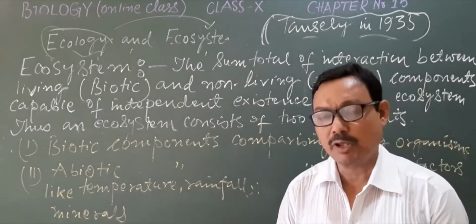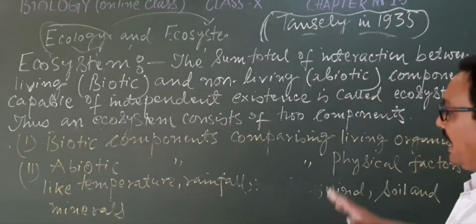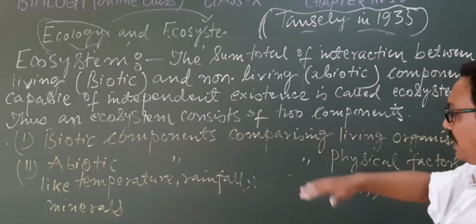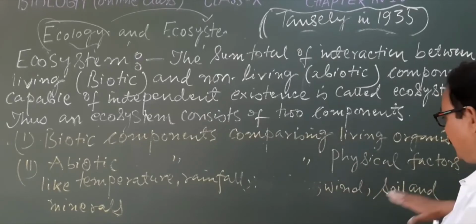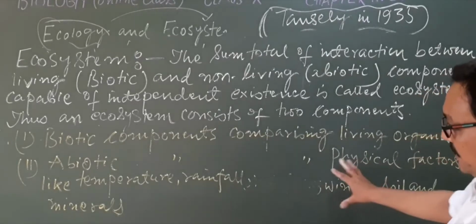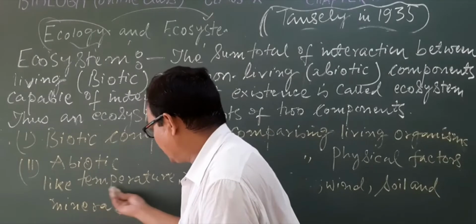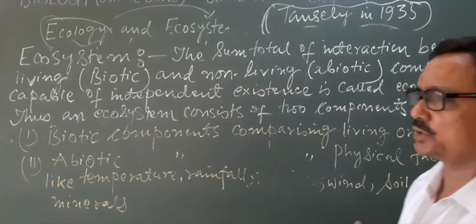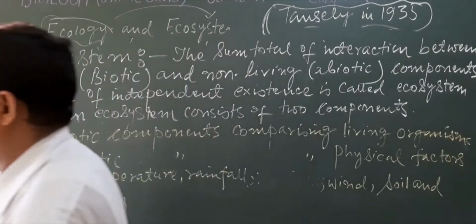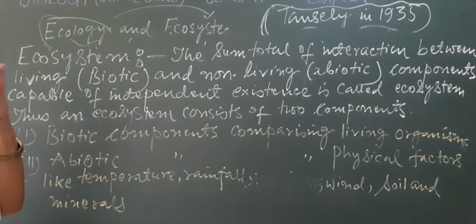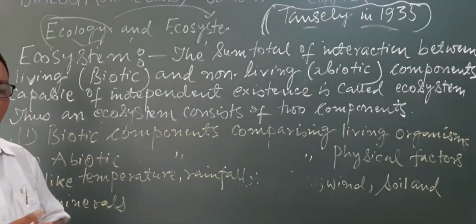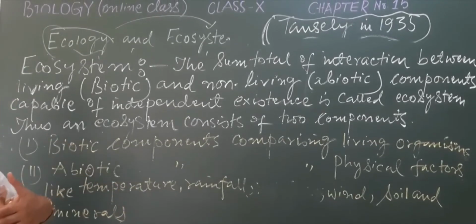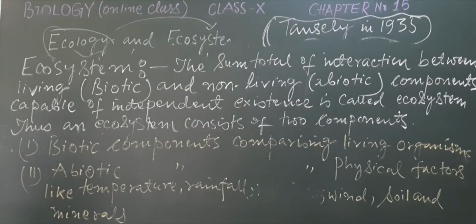So these are the two important parts. And in the abiotic category we look at temperature, rainfall, wind, soil and minerals, and also the solar energy, the gases and some other organic substances, also included under the abiotic component part.